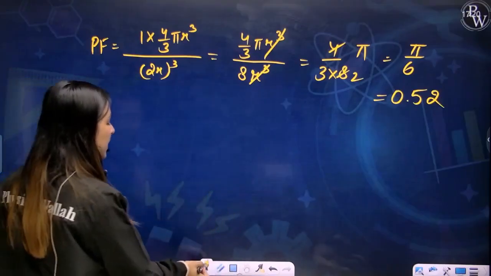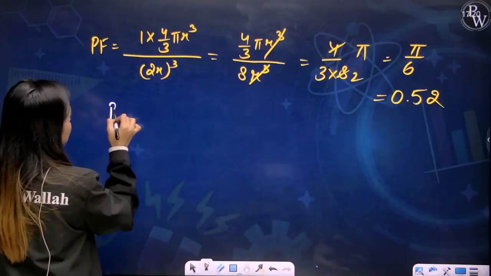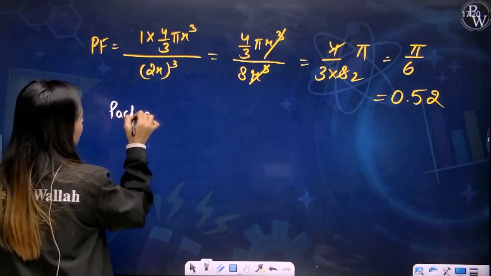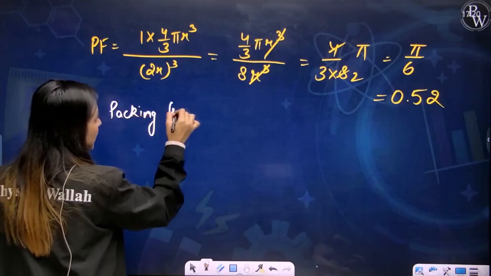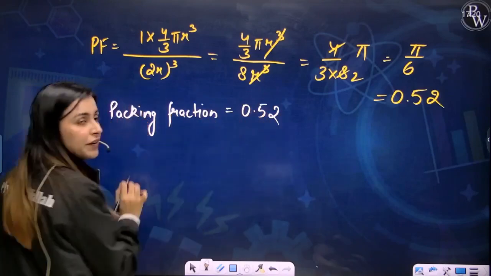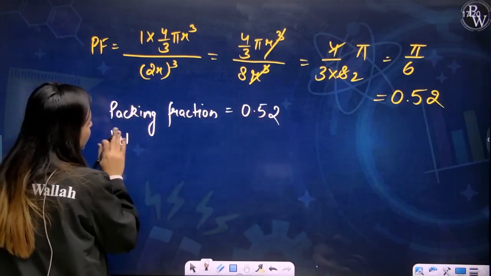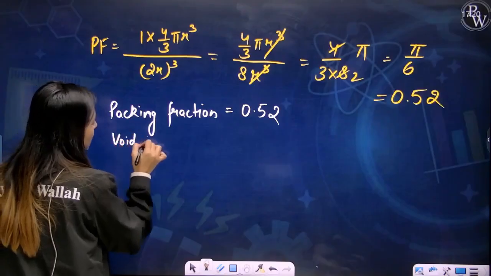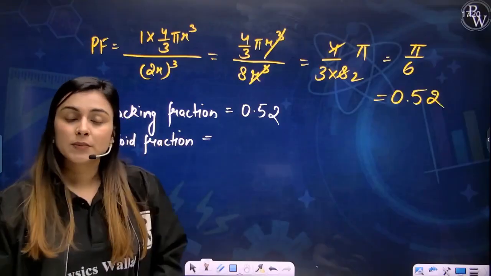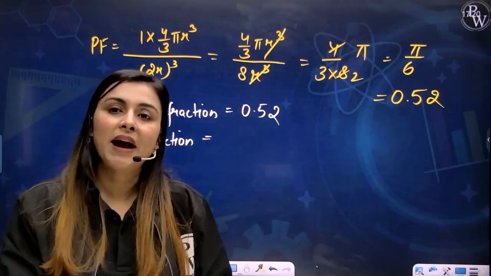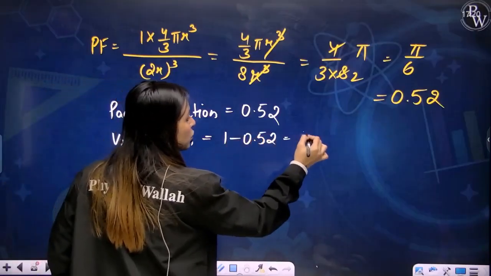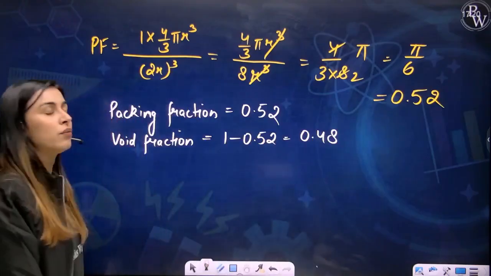And you will come across these words, packing efficiency, packing fraction. If it is packing fraction, then this is equal to 0.52 since it is a fraction. Then what would be the void fraction? What is void fraction, my dear students? How much of your space is empty? If 0.52 is packed, then how much is empty? 1 minus 0.52, which is equal to 0.48. So this is your void fraction.